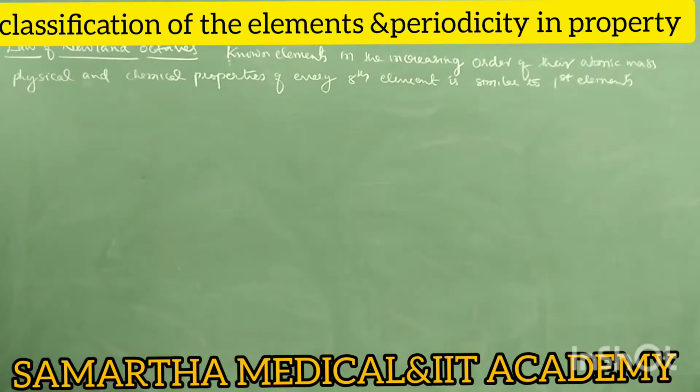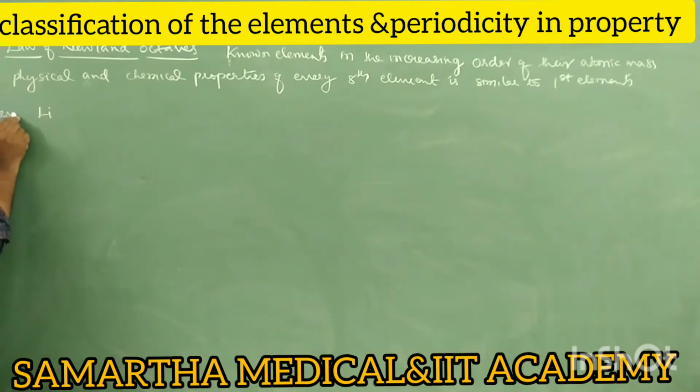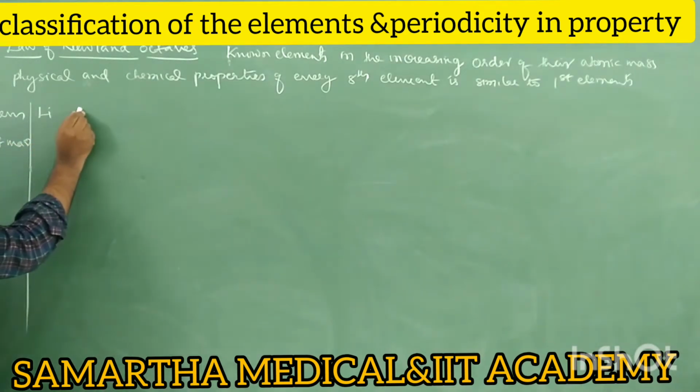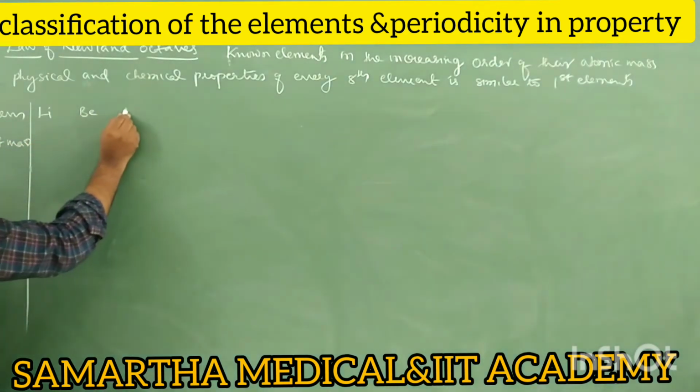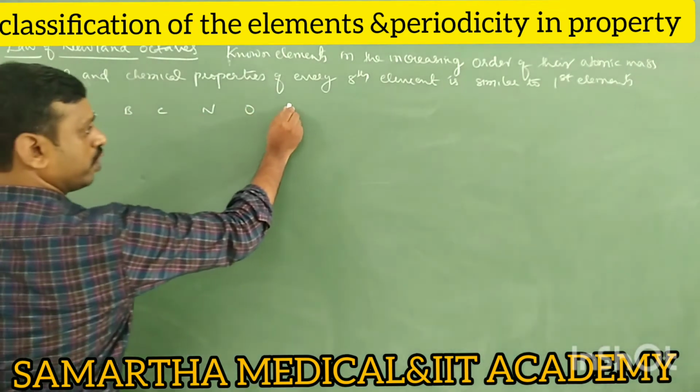Okay, now let's see an example. Lithium, beryllium, boron, carbon, nitrogen, oxygen, fluorine.